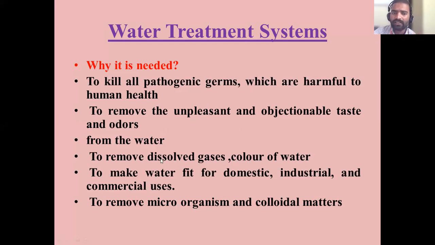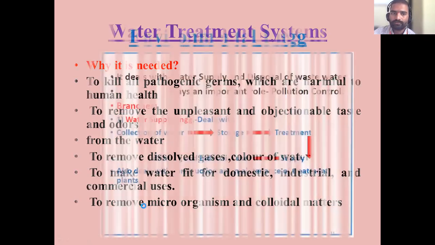If it has any dissolved gases, we have to remove the dissolved gases and color of the water in a water treatment plant, WTP. Next, to make the water fit for domestic, industrial and commercial use. And to remove microorganisms and colloidal metals. If the water has some microorganisms and colloidal metals, in order to remove them, we have WTP.